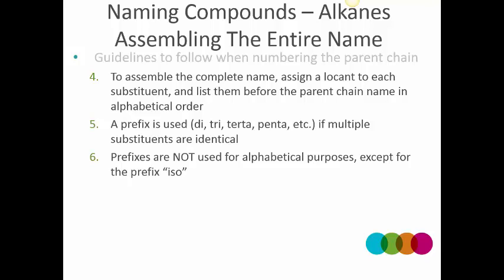You look at the first letter of butyl or pentyl, like P, for figuring out the alphabetical order.